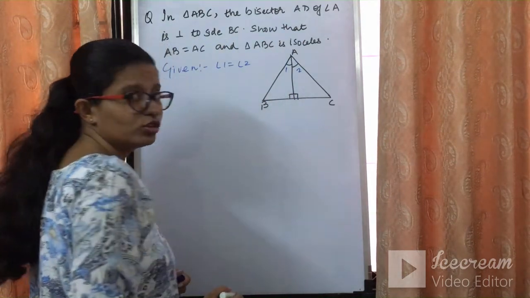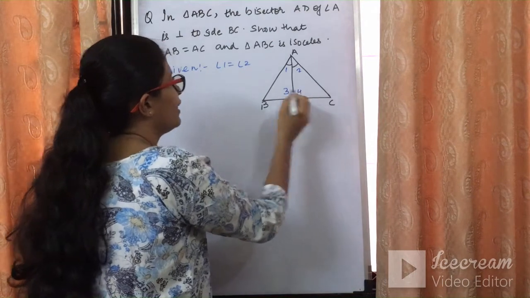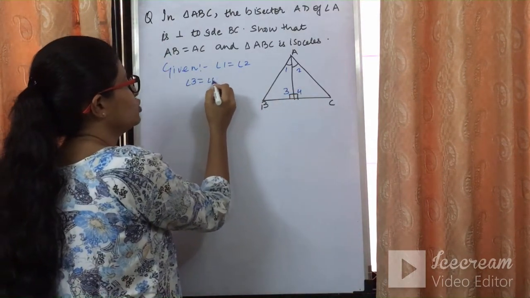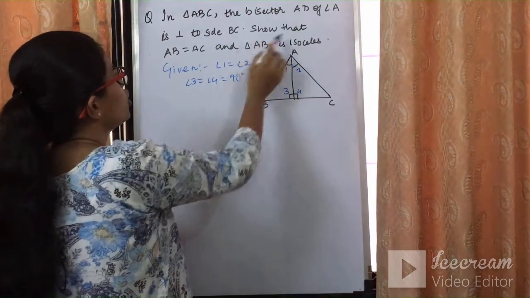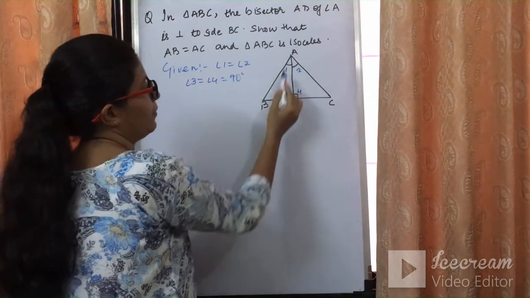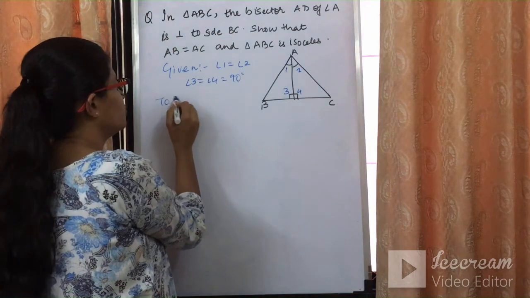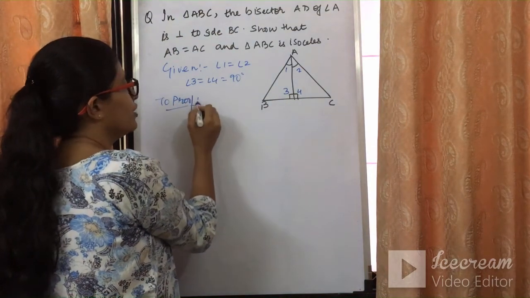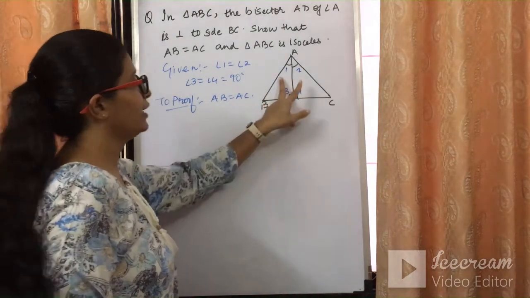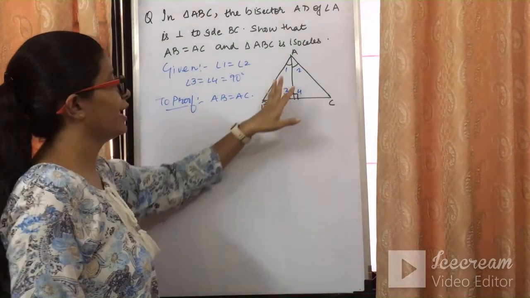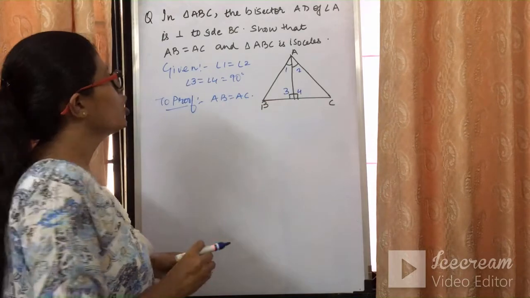This is perpendicular to side BC. If this is angle 3 and angle 4, I can say that angle 3 is equal to angle 4 is equal to 90 degrees, which is again given in the question. Show that AB is equal to AC. AB AC के equal है, that we need to prove. What we need to prove? AB is equal to AC. How can we prove AB is equal to AC? अगर ये दोनों triangles को congruent proof कर दिया तो AB AC के equal proof हो जाएगा.